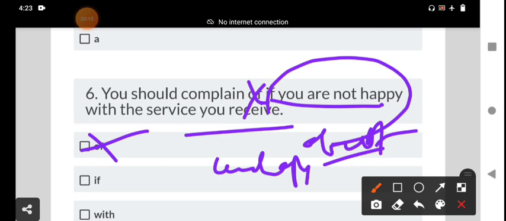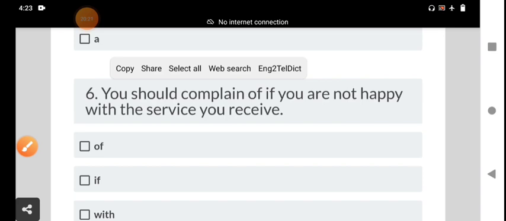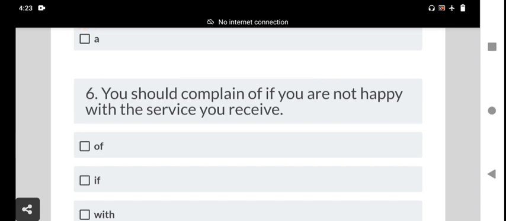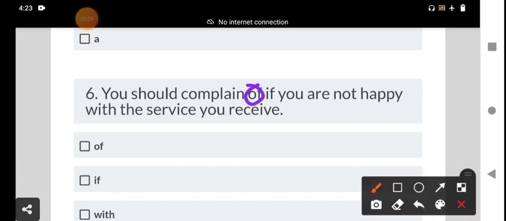Complaining of poor delivery means a noun phrase; it comes before the noun phrase. But here a conditional clause, an if clause, is there. We should remove the "of" in this sentence. The right answer is: you should complain if you are not happy with the service you receive. That is the sentence correction.